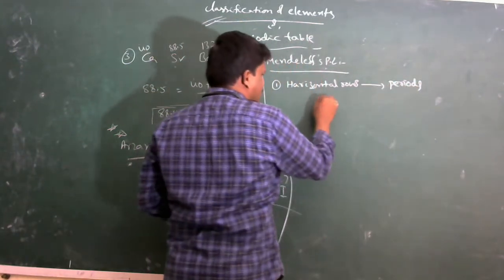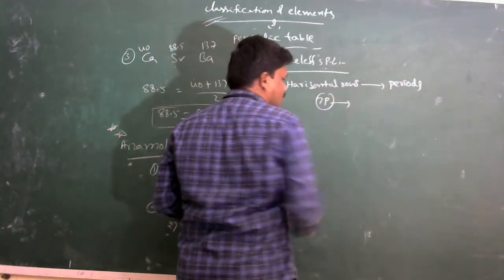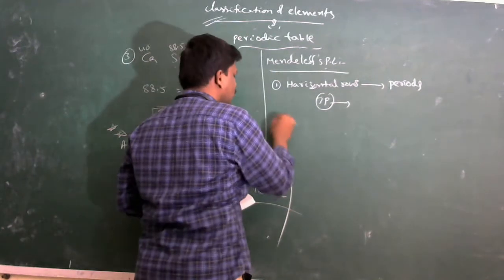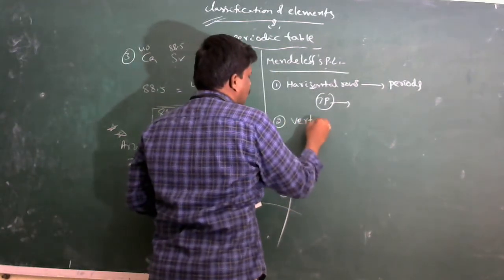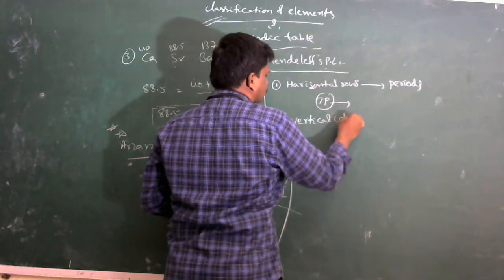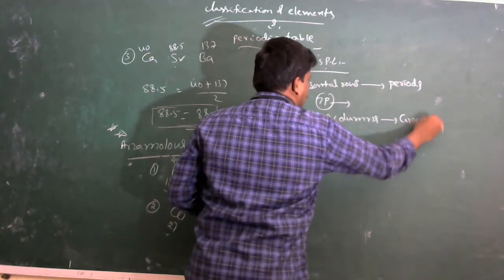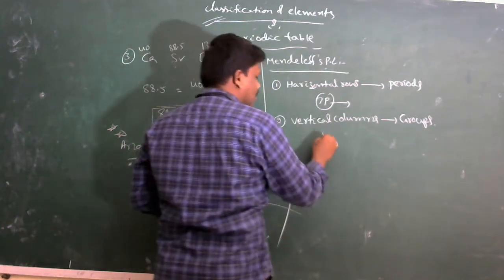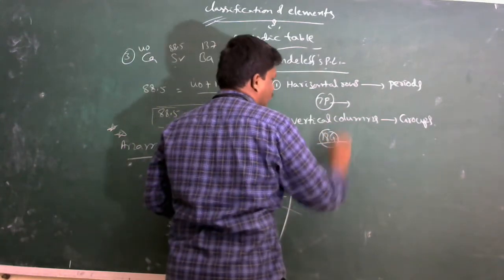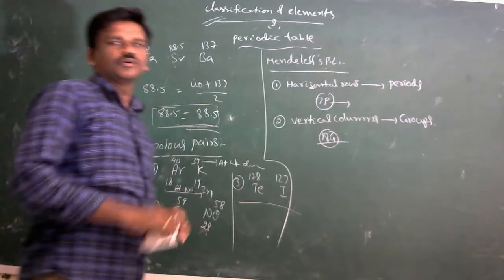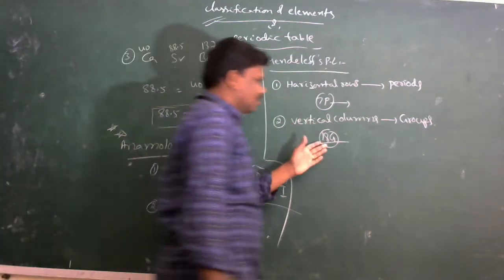In total, 7 periods are present in the long form of the periodic table. Vertical columns give groups. A total of 18 groups are present in the long form of the periodic table. 7 periods and 18 groups.